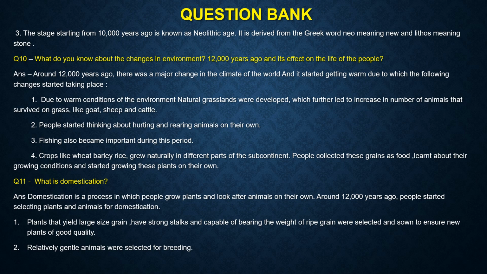natural grasslands were developed, which further led to increase in the number of animals that survived on grass, like goat, sheep and cattle. Second, people started thinking about hunting and rearing animals on their own. Third, fishing also became important during this period. Fourth, crops like wheat, barley, rice grew naturally in different parts of the subcontinent. People collected these grains as food, learnt about their growing conditions and started growing these plants on their own.